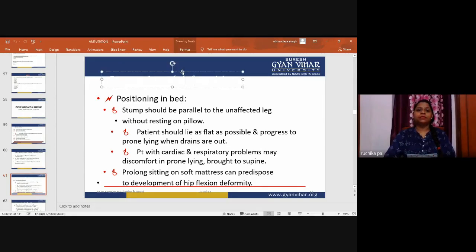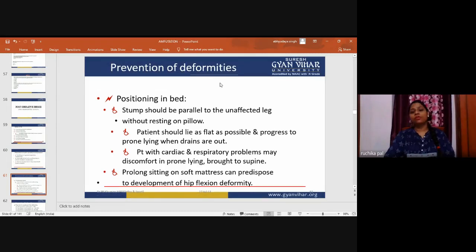Positioning in bed. This is also for prevention of deformities. The stump should be parallel to the unaffected leg without resting on a pillow. If the patient undergoes a below knee or above knee amputation, the stump should be parallel to the unaffected leg. We will not keep a pillow under the stump.